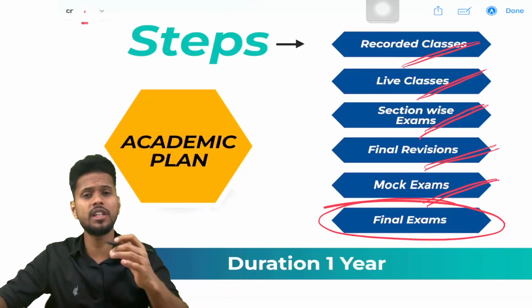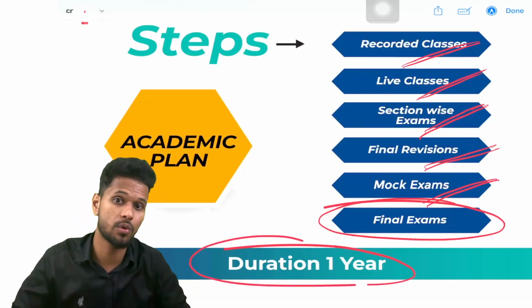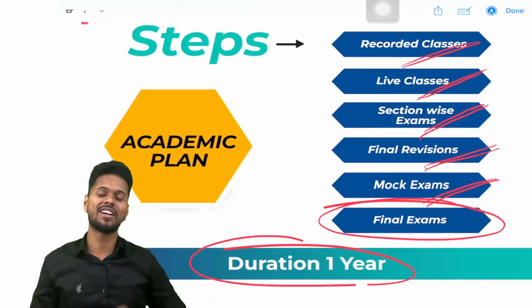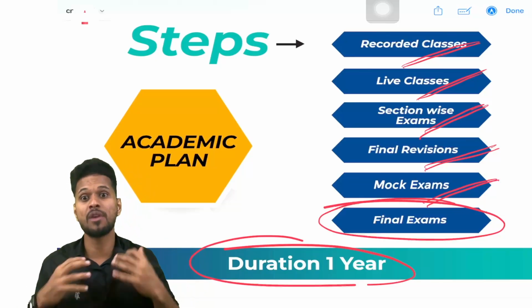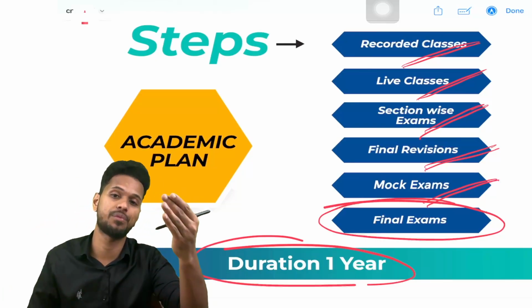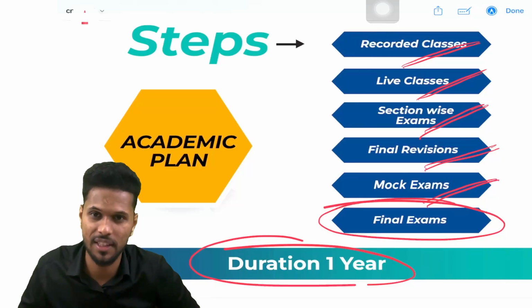Clear? So all these we can complete within a duration of 1 year. The course duration is 1 year, okay, less than 1 year. I completed this course at the age of 19, within a duration of 8 or 9 months. Okay, in my first attempt, I scored 450 marks for one part, 440 for one part, and 450 for another part.